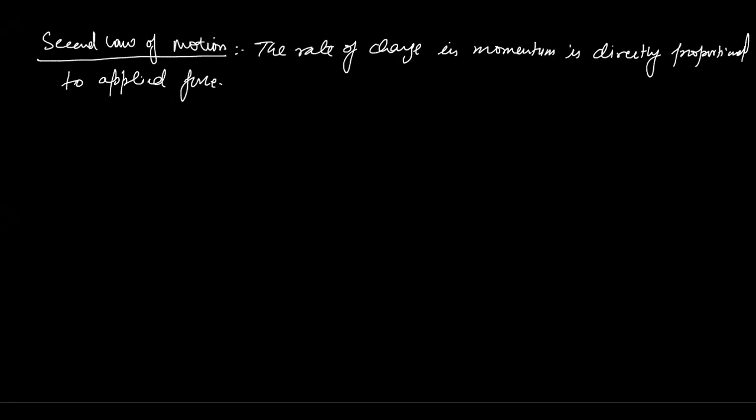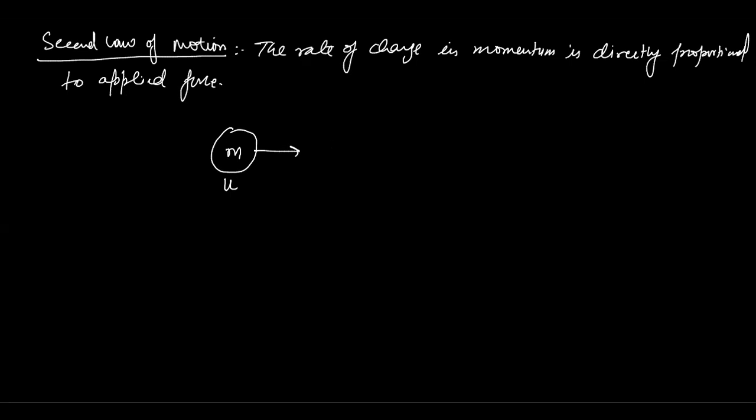Let's discuss it. First of all, we need to consider what momentum is, how it works, what its role is, and what momentum indicates. When an object of mass m is moving with some initial velocity, we consider that it has some momentum.